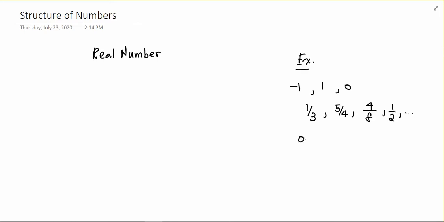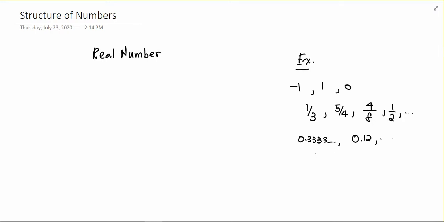So we know 0.3333 forever is 1/3. You can get decimals that have a repeating pattern, or decimals that stop, or any decimal number you can think of. Any decimal number you can think of is a real number.